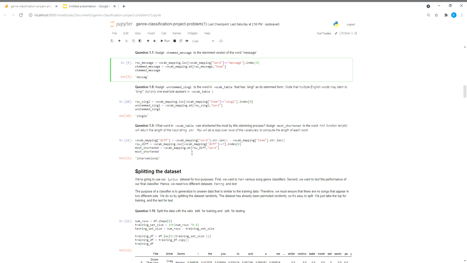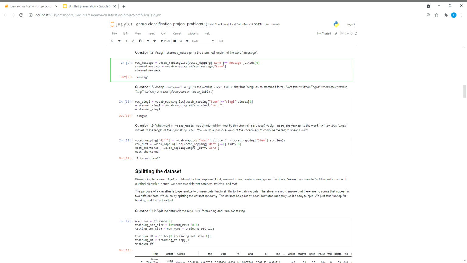Oh, wait, no. I think I know what it did. I didn't include it, but I ran a separate line that found the highest value of diff. I don't know why I didn't include it, but it was 7. And so I just found the location of 7 and then at that one, and that was international.